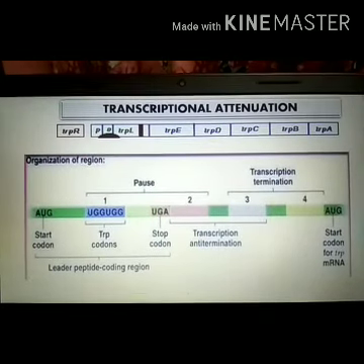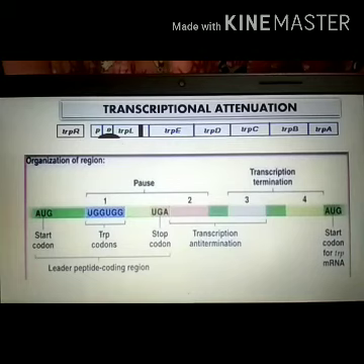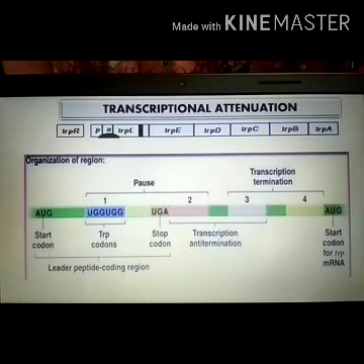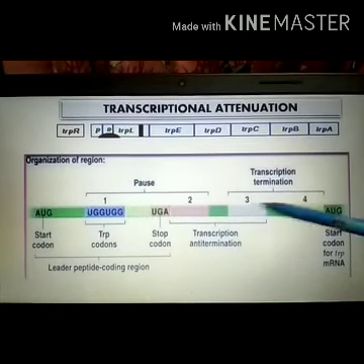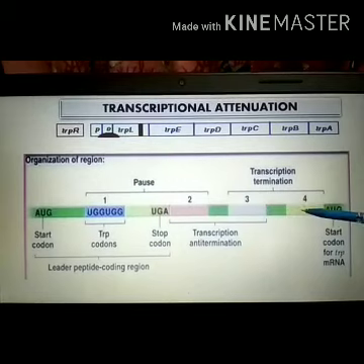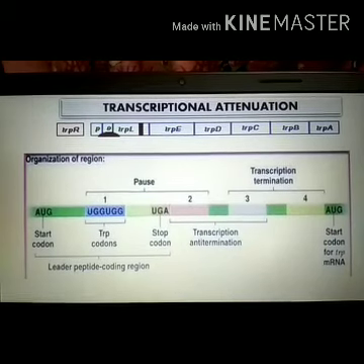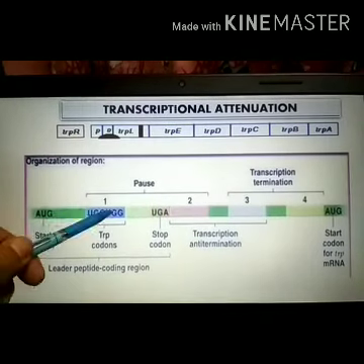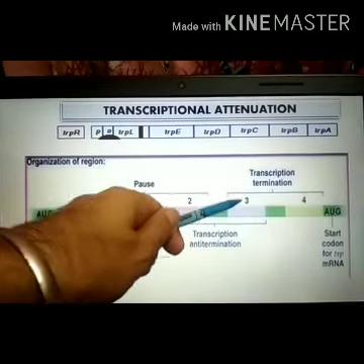So there are 4 domains in totality: domain 1, 2, 3 and 4, and these 4 short sequences or domains are partially complementary to each other. So 1 is complementary to 2, 2 with 3, 3 with 4.